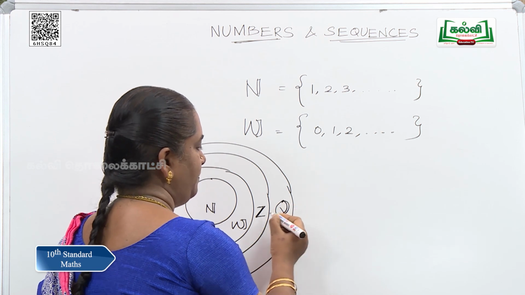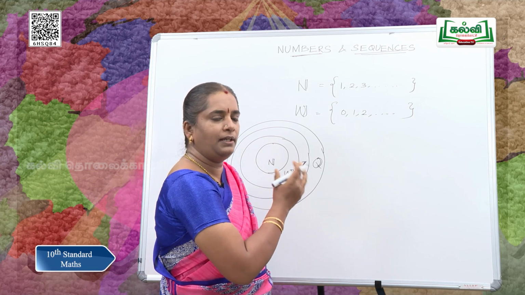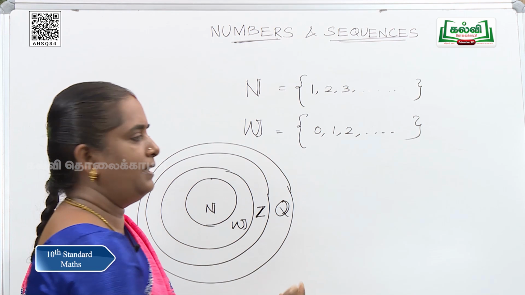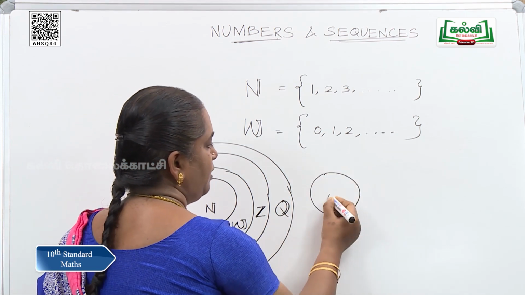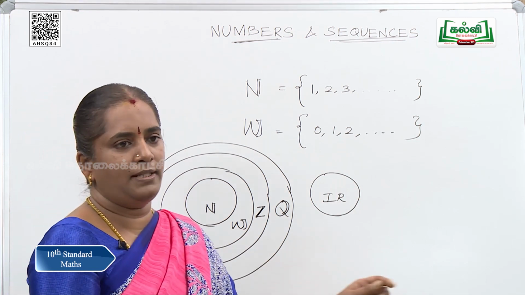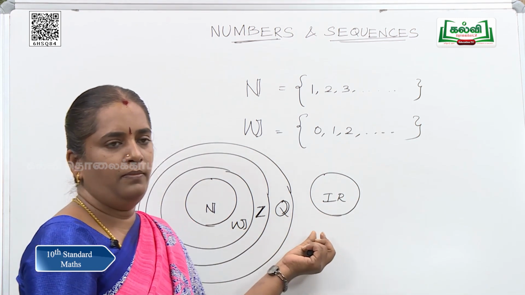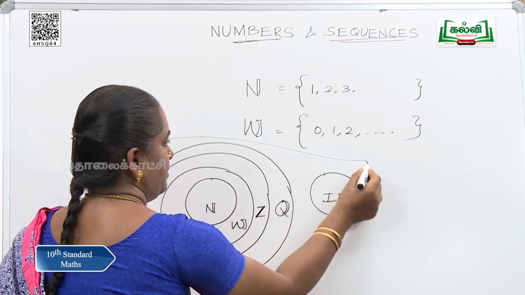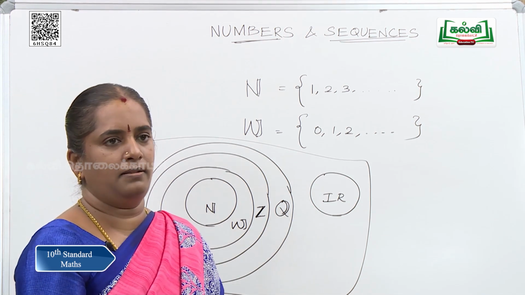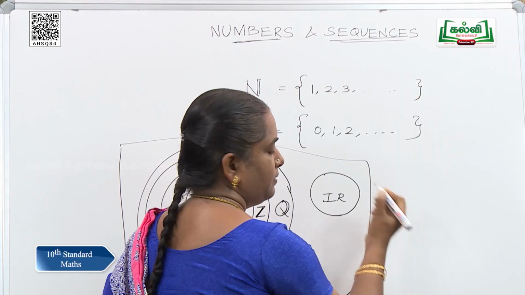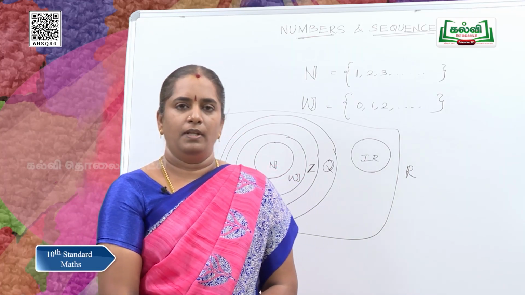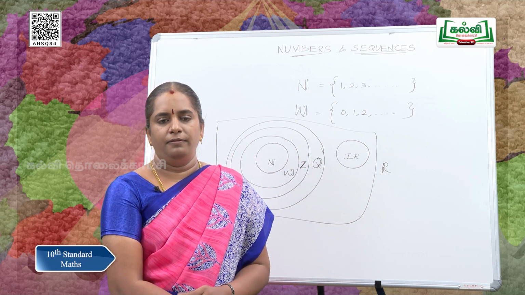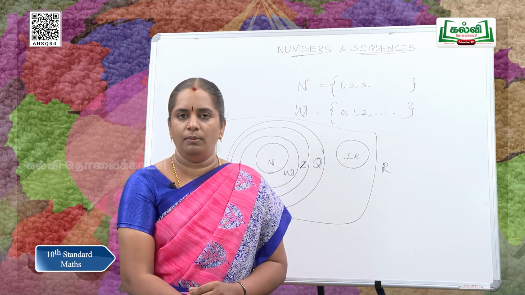Yes, you know all these very well. The numbers which are not coming in the rational numbers, you know that very well, you have learnt in 9th standard. What system? Yes, that is the irrational number system. The irrational number system comes as a separate set, that is, it is a disjoint set. All these come under the set of, yes, the set of real numbers. All these, we name these as real numbers. So, we have learnt all the fundamental operations for real numbers. First, we have learnt for natural numbers and then for whole numbers and so on.